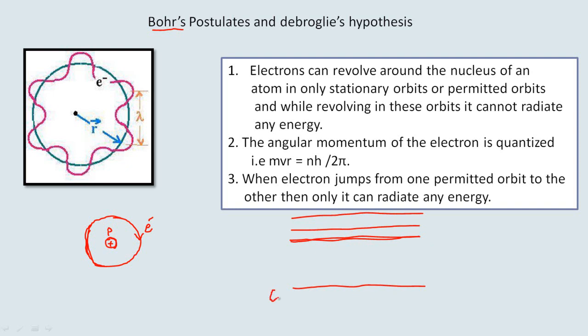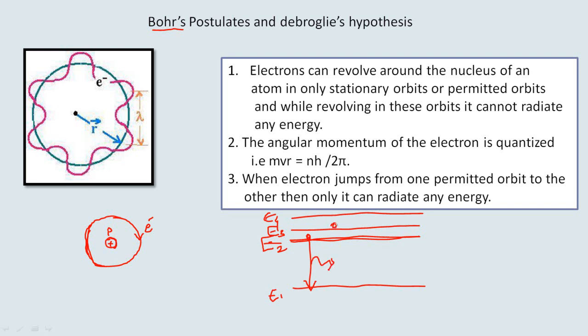So if this is the ground energy state, say E1, while these are the higher energy states such as E2, E3, E4 and so on, associated with the hydrogen atom, then when an electron jumps from one specific energy level to the other specific energy level, only then can it radiate energy.